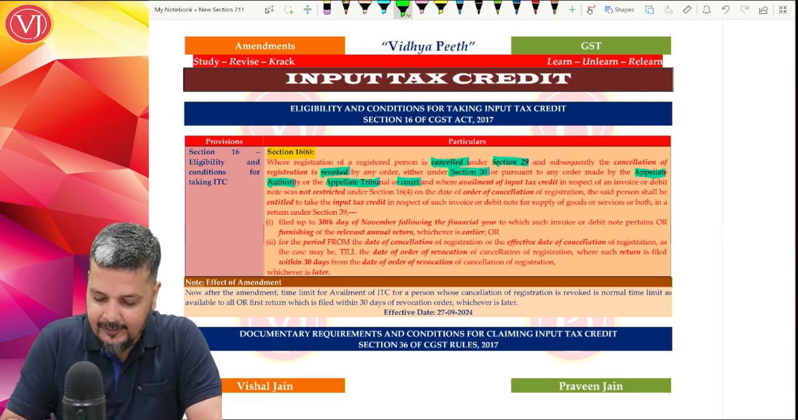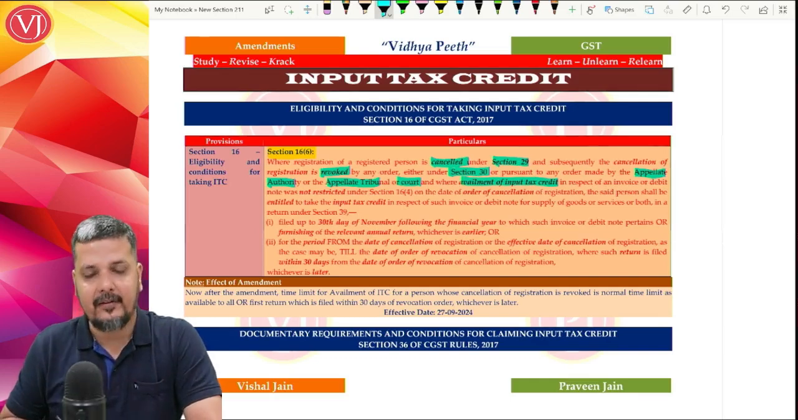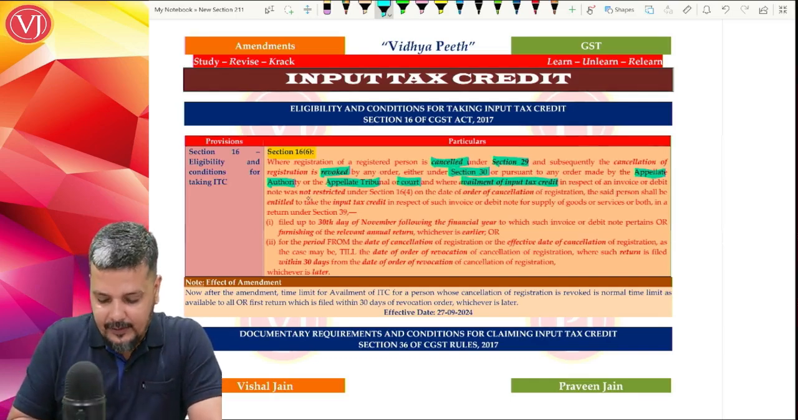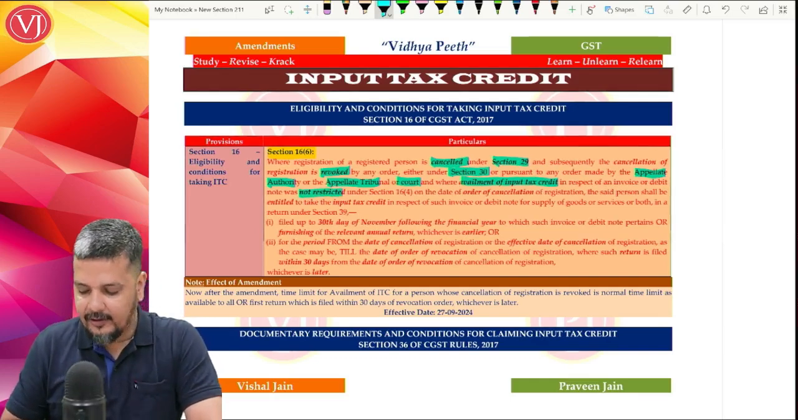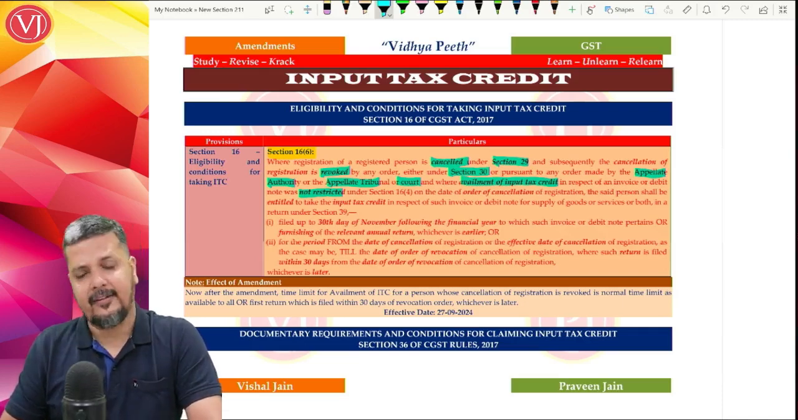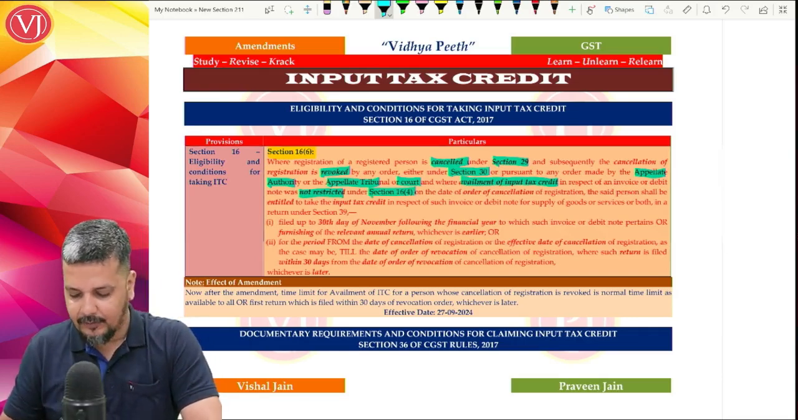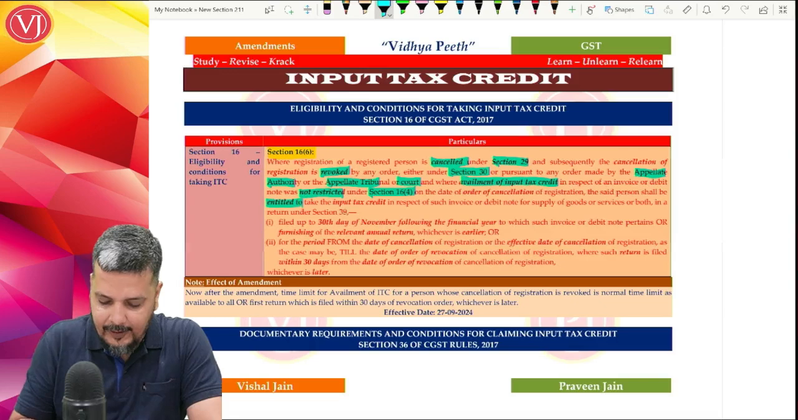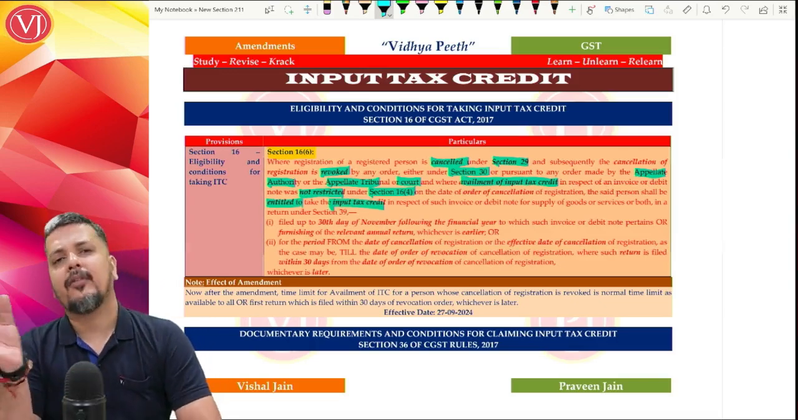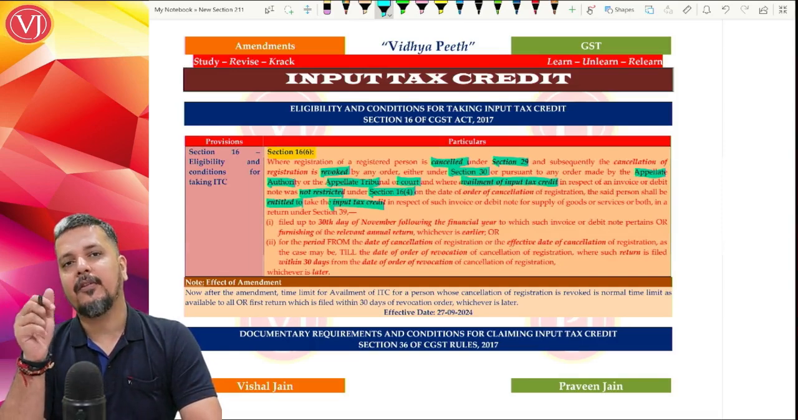They have categorically said that the time limit for availment of credit, in cases where you are satisfying all the other conditions of section 16 and section 17, which means the credit is not restricted under section 16 subsection 4, and you're also entitled to take input tax credit, which means it is also not restricted under section 17(5), is as follows. The last date for which you can take the credit.